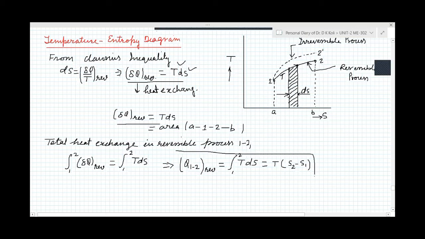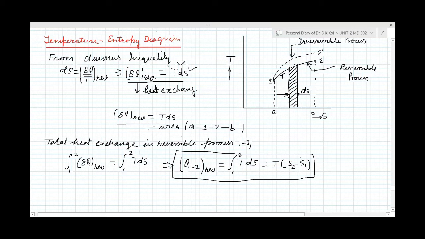So when we have to find the heat transfer in any reversible process, we can find it by this relation: Q12 reversible equals integral 1 to 2 TdS, or T(S2 minus S1).